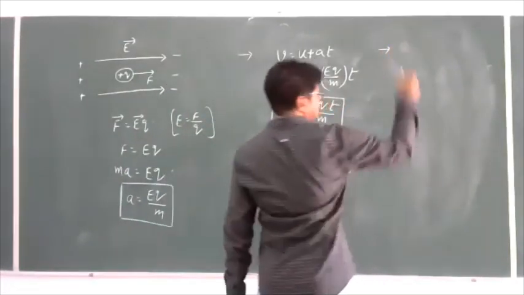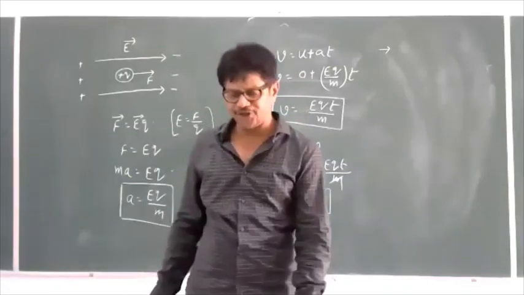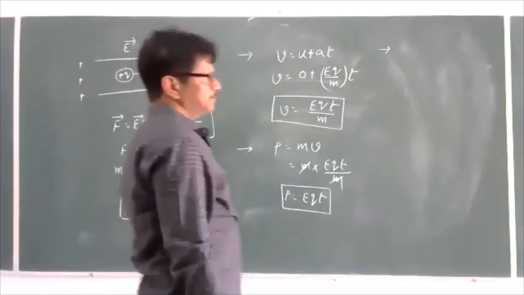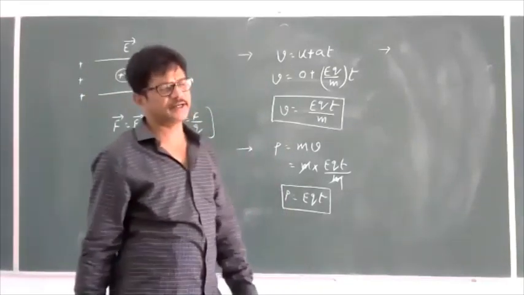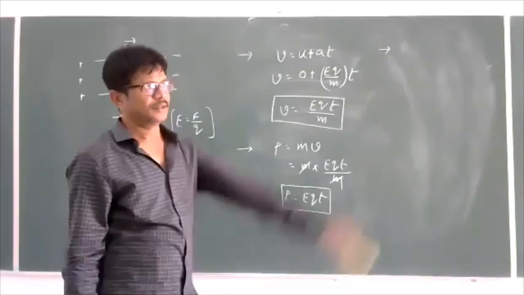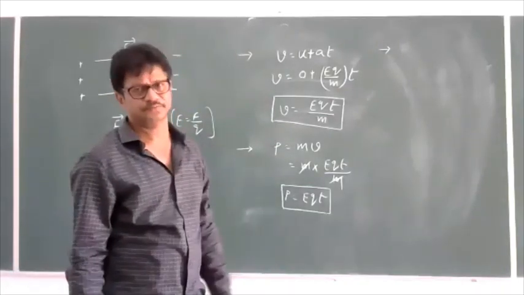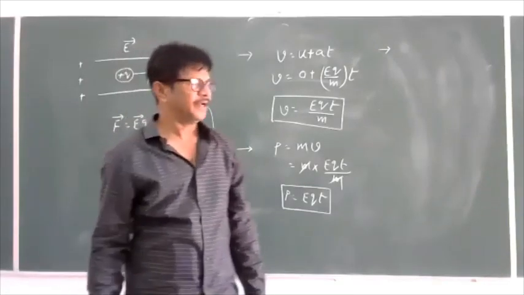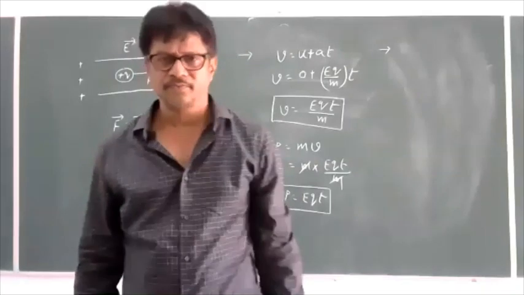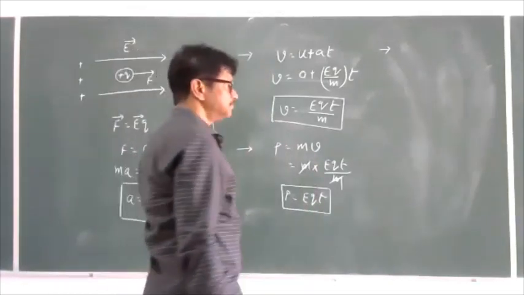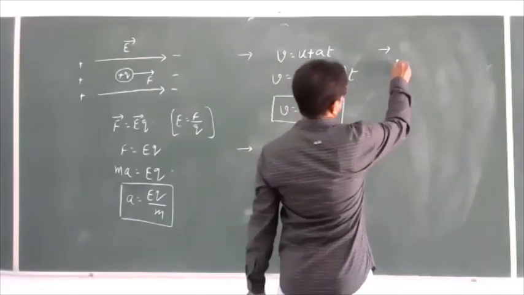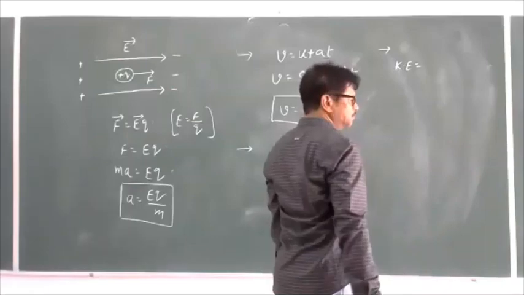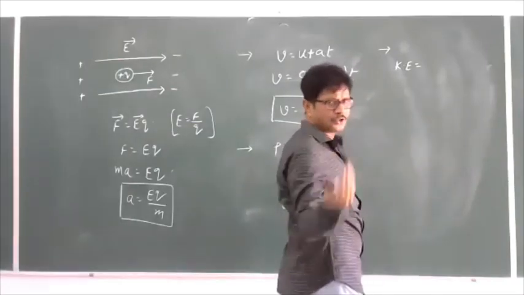Next point, the kinetic energy of a charged particle. What is the formula for kinetic energy? Kinetic energy is equal to half mv square, we can use.